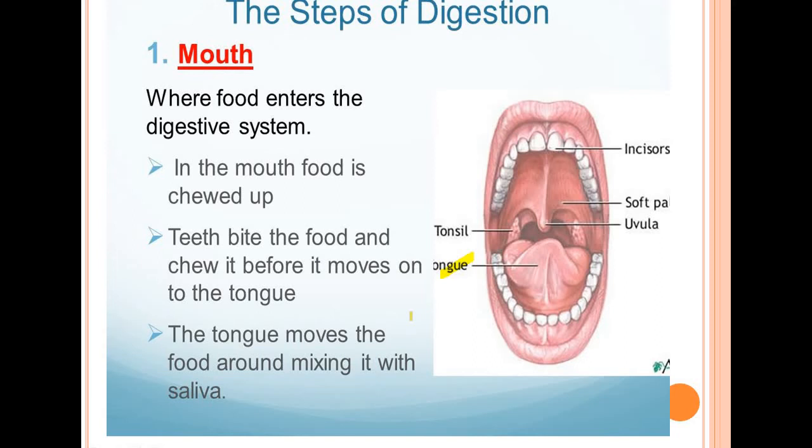So as we put the food in our mouth, its digestion starts, but only the carbohydrate part of the food starts digesting in the mouth. The digestion of protein and fat does not take place here. The saliva contains salivary amylase that acts on the starch and breaks it down partially, not completely. Okay, so now we know about the mouth and its function.